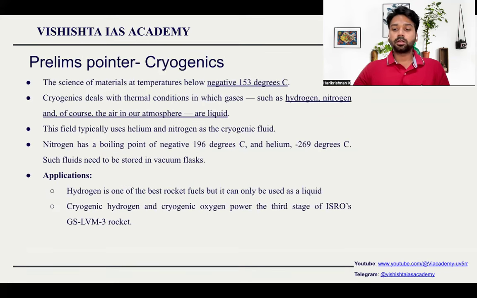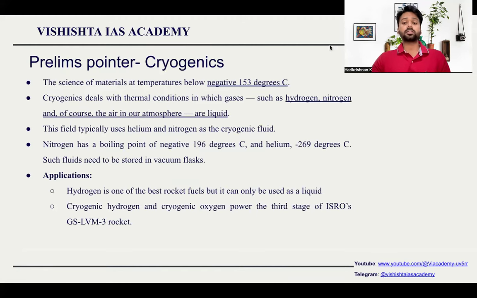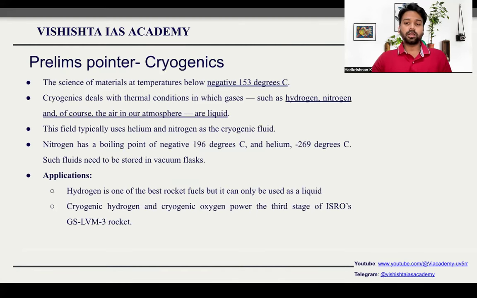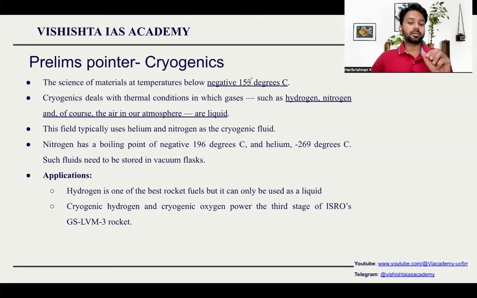For prelims, these kinds of small facts and details are always important. It is mostly in basic details or basic facts that students make mistakes. Cryogenics is a very important topic in science and technology because we use cryogenic fuels in space. So we need to know about it.